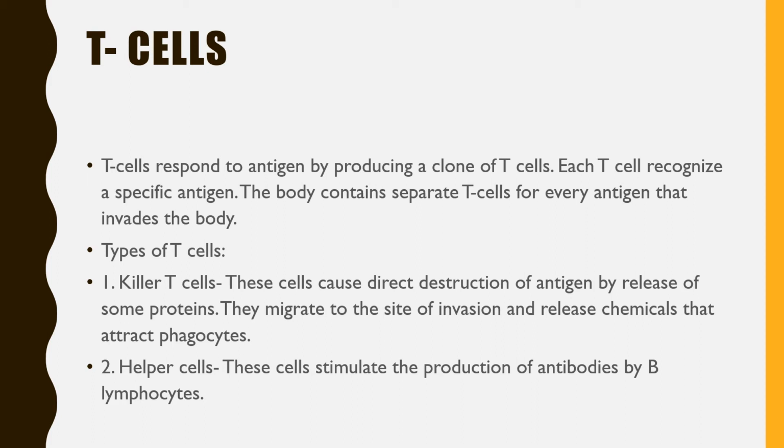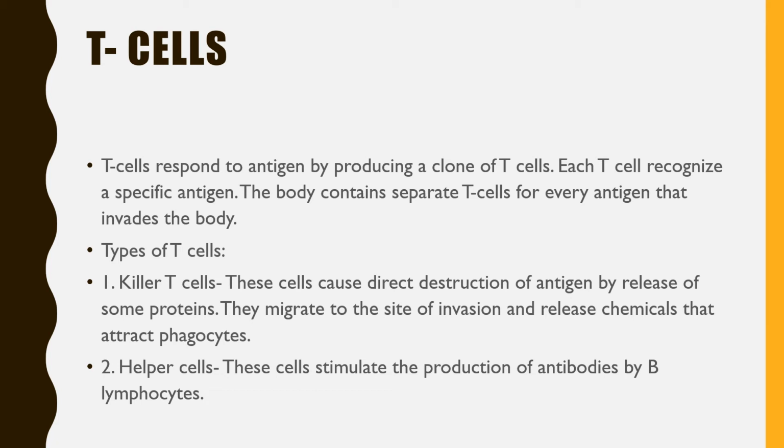The first type is killer T cells. These cells cause direct destruction of antigen by release of some proteins. They migrate to the site of invasion, from where the pathogens enter, and they release chemicals, and these chemicals attract phagocytes.